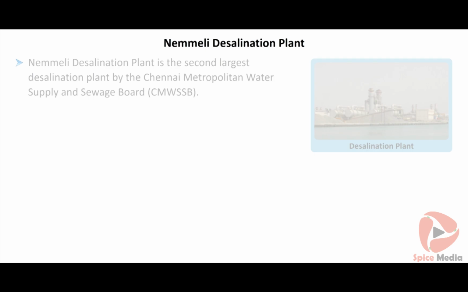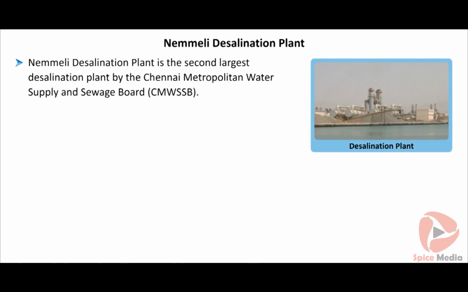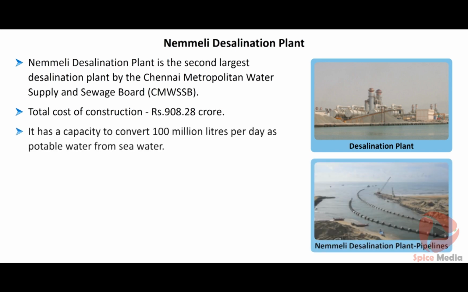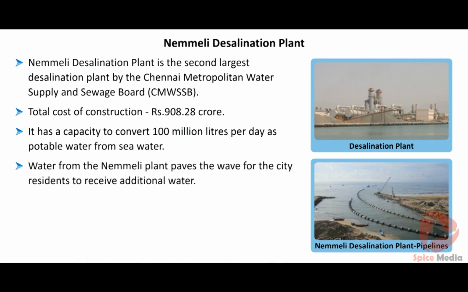Nemmeli desalination plant is the second largest desalination plant by the Chennai Metropolitan Water Supply and Sewage Board, after the Minjur desalination plant. It is constructed at the total cost of 908.28 crores. It has a capacity to convert 100 million liters per day as potable water from seawater. Water from the Nemmeli plant would be carried over 40 kilometers to the city to be supplied to its residents. Thus, it paves the way for the city to receive additional water.